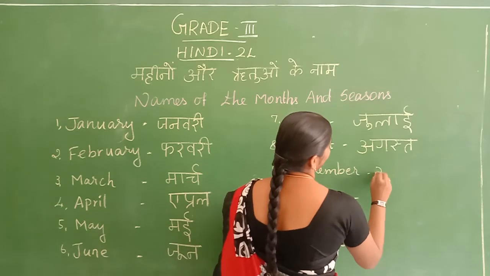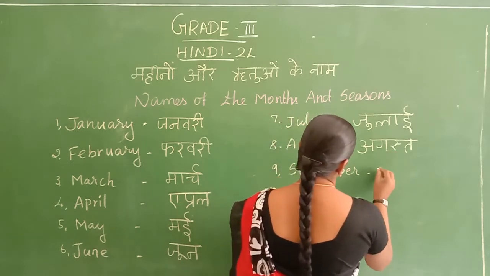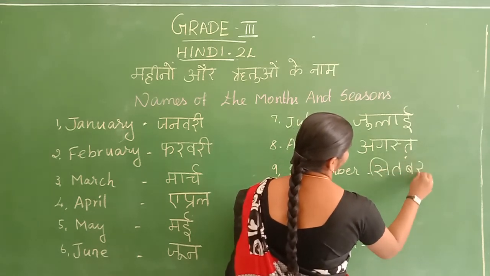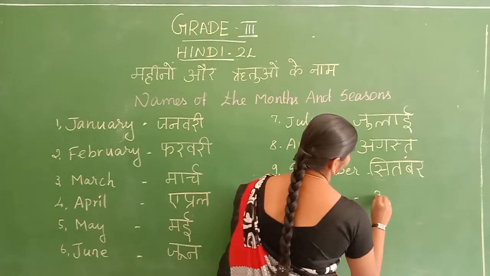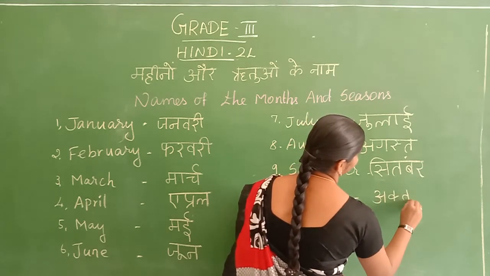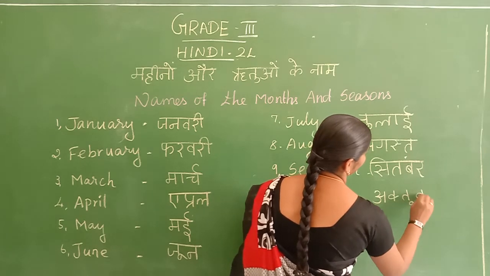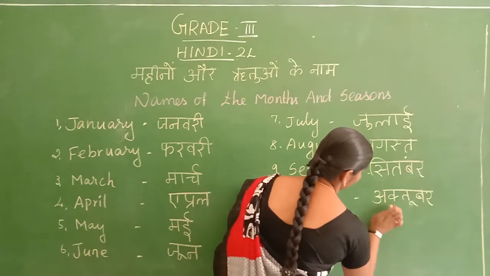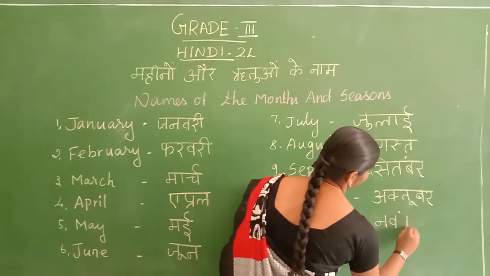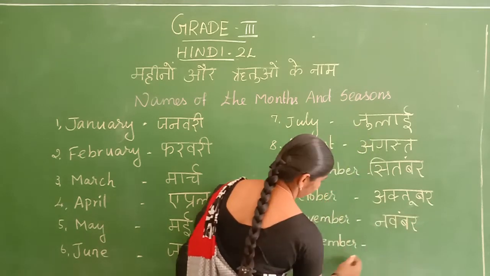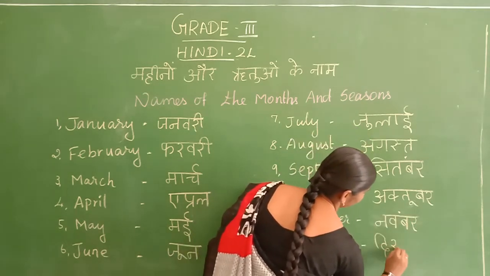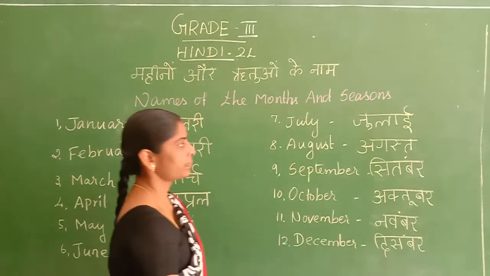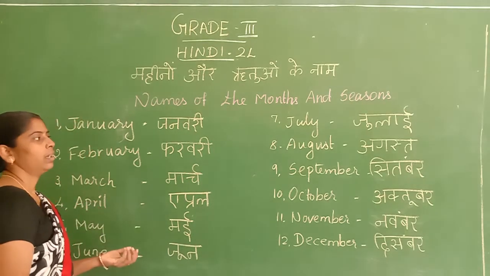September, October, November, same November. December. Right, children? Listen, some little pronunciation differently.